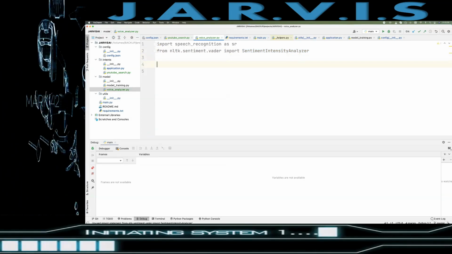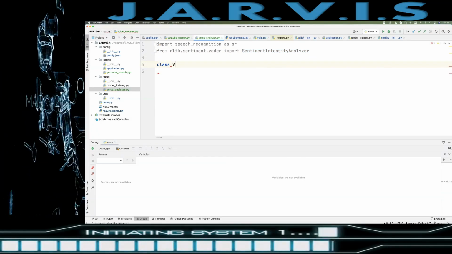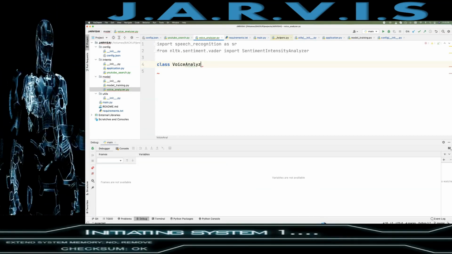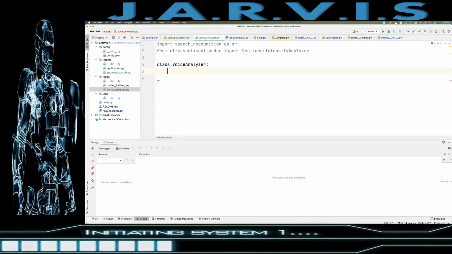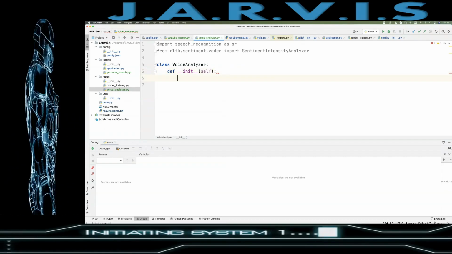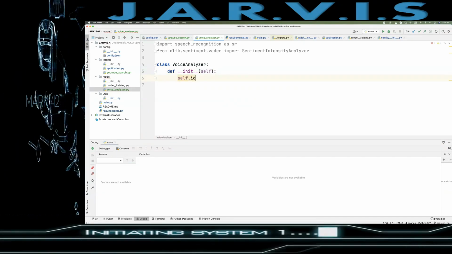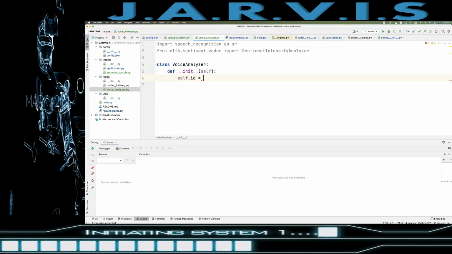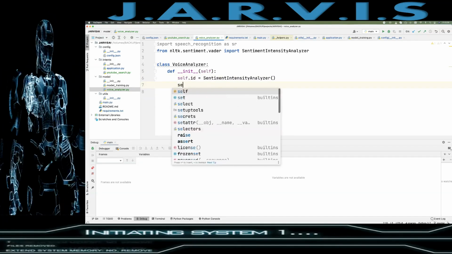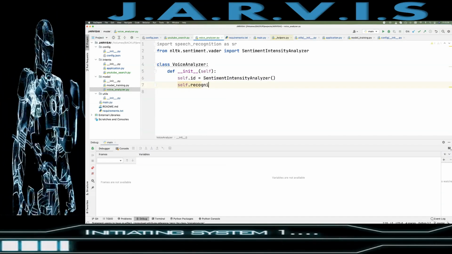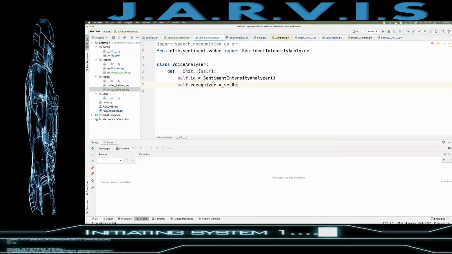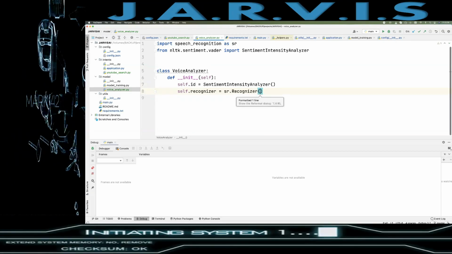So first I'm going to create class VoiceAnalyzer, then create def __init__(self), then self.analyzer equals to the sentiment analyzer object, and then I'll have self.recognizer equals to the sr.Recognizer object, right?